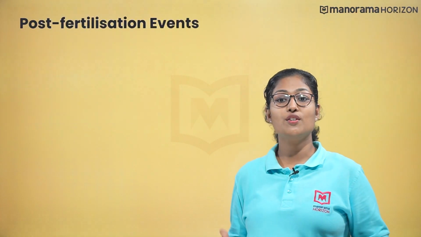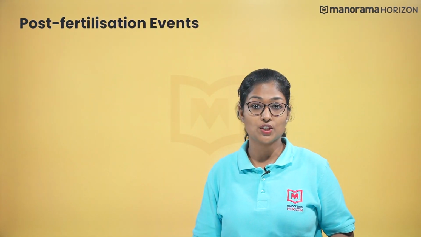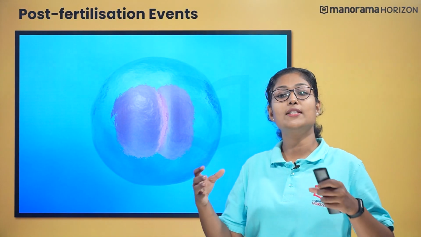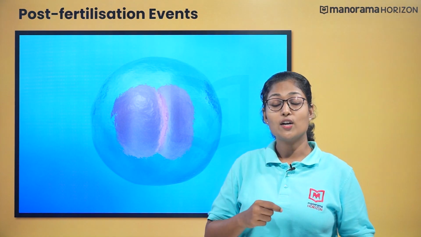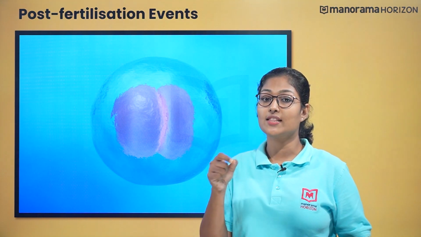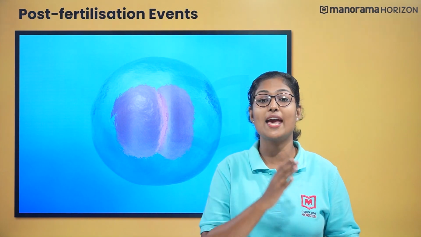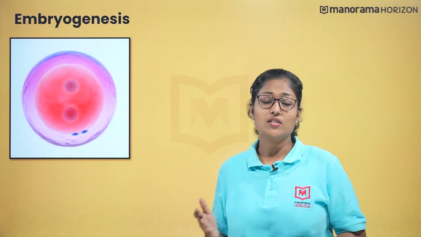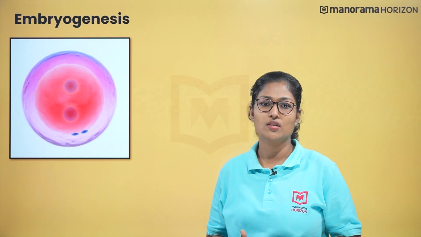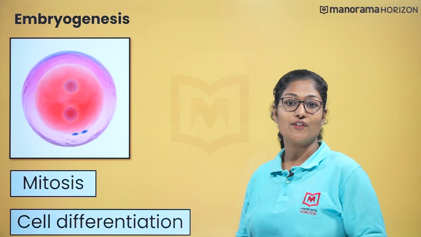So finally, let us discuss the post-fertilization events, that is, the events in sexual reproduction after the formation of the zygote. So, what is the zygote? It is a cell formed by the union of two gametes. The zygote undergoes meiosis to form haploid spores, and these spores then grow into haploid individuals, and this leads to another process called embryogenesis. The process of development of an embryo from the zygote is called embryogenesis. During this process, the zygote undergoes mitosis and cell differentiation.